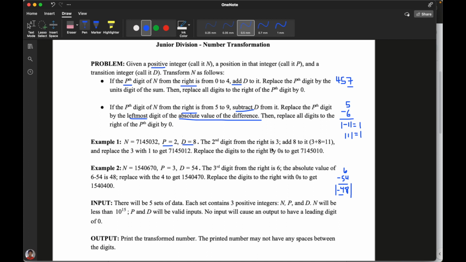The second digit from the right is 3, and let's just go ahead and check that. 1, 2. From the right, remember? And the second digit is 3. And then you want to add that because 3 is between 0 and 4, so you want to add the value of D to it. And as shown in the prompt, D is equal to 8, so you want to add 8 to the value of 3 here, which is equal to 11, as shown over here.